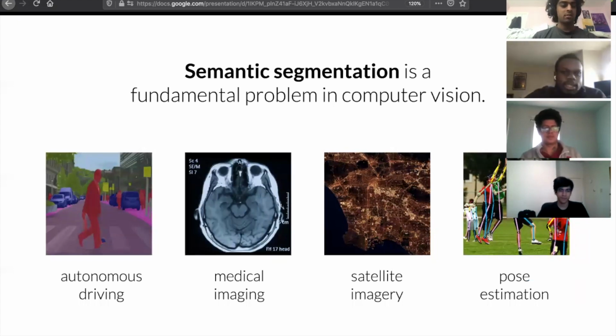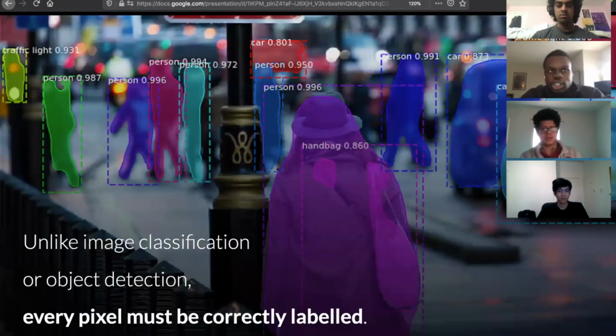So semantic segmentation is a fundamental problem in computer vision. It has applications ranging from autonomous driving to medical imaging to satellite imagery to pose estimation and just general object understanding. The hard part about semantic segmentation as compared to object detection or classification is that every pixel has to be correctly labeled, which makes it a fundamentally harder problem, but it also means that if we can do it successfully, we can have wide applications to downstream tasks.